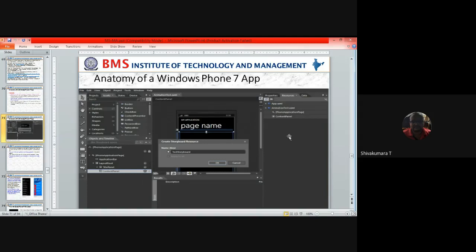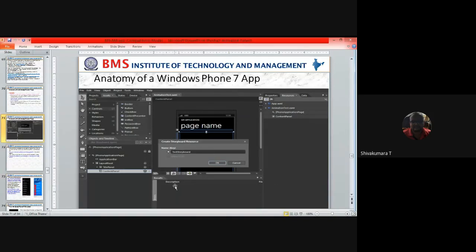And here at the right part of the screen, the properties window and resources are available. So these are the properties of a particular view which you selected in the Windows page. When you select that element, the corresponding selected element's properties are going to be displayed here. When you go with the resources, the app.xaml file is defined. You can edit manually or you can use the drag and drop option to design the Windows Phone applications. I hope you understood.